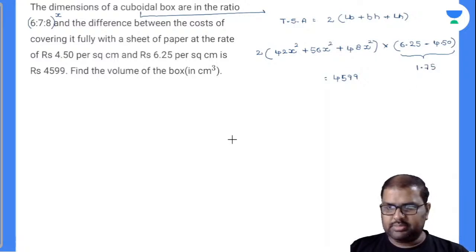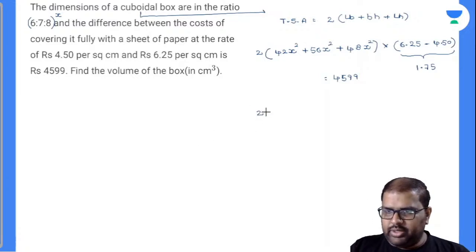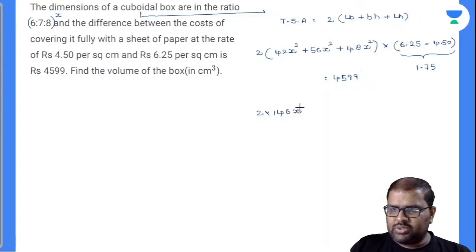42 plus 56 plus 48 is 146. 2 into 146 x square into 175 by 100 is equal to 4599. I hope you will be getting 9 or 3.